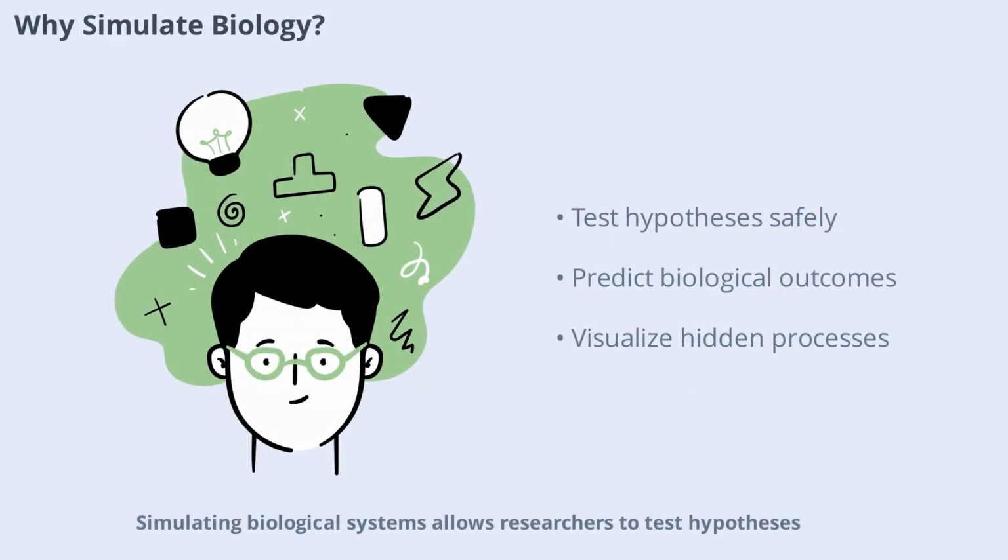Simulating biological systems allows researchers to test hypotheses, predict outcomes, and visualize processes that are otherwise hidden from view. For example, simulating the spread of a virus can help public health officials prepare for outbreaks. In medicine, simulations can predict how a drug will interact with the body before it's ever tested on a patient. These virtual experiments save time, reduce costs, and minimize ethical concerns. By harnessing the power of simulation, scientists can accelerate discoveries and make more informed decisions in both research and policy.